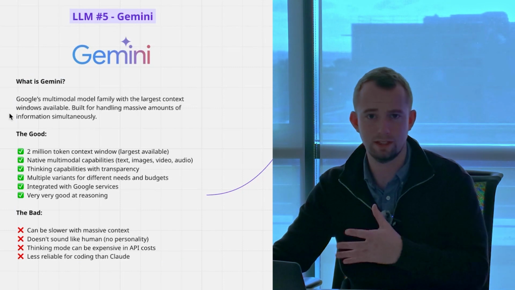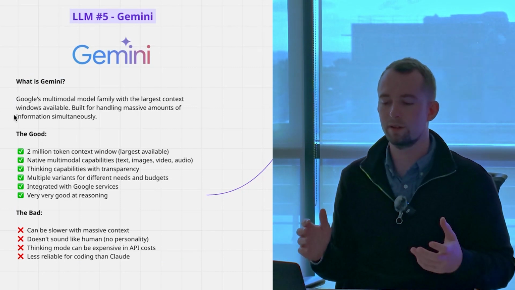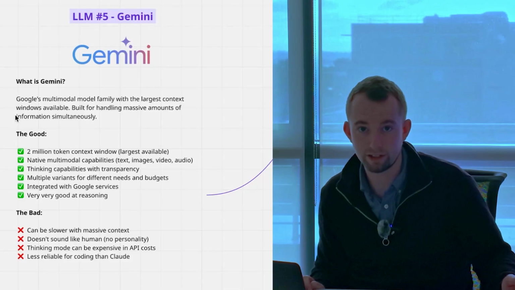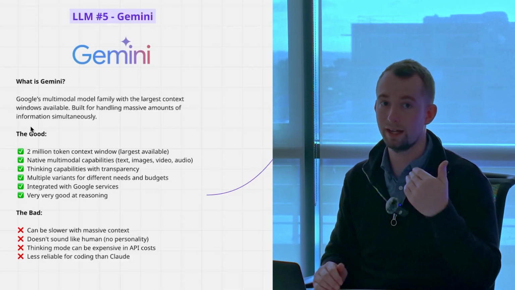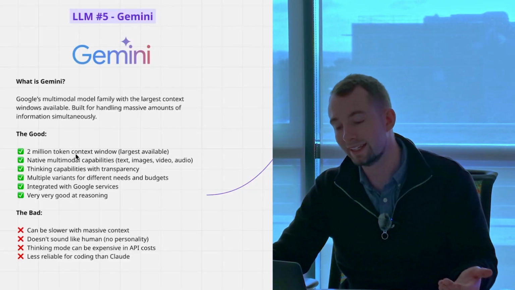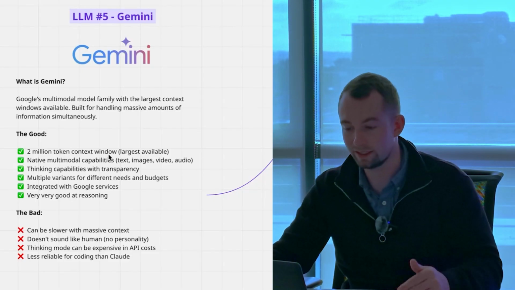Capability and transparency is next level. It's entirely integrated with Google services, and it's very, very good at reasoning. So even if you're looking up a Google search, Gemini will be there and it'll do that for you as well. The bad thing is, however, it can handle this crazy context window.